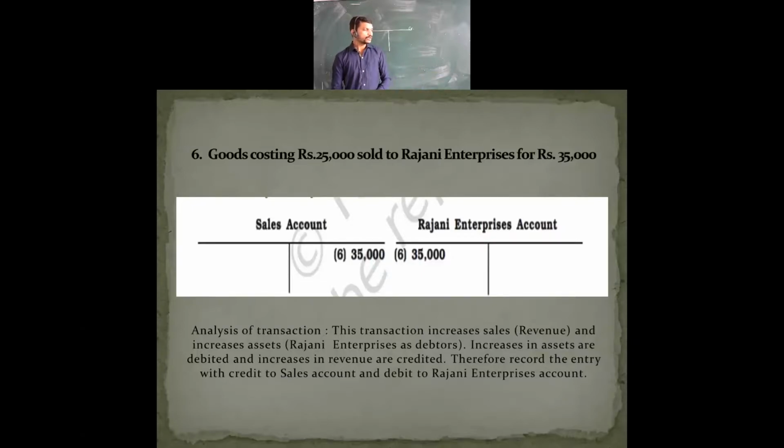Therefore, record the entry with the credit of sales account and debit of Rajni Enterprises account. To whom have we sold? Rajni Enterprises. So in a separate account we are mentioning them. We are going to debit them, and for us we receive the income, that is revenue, which is credited.